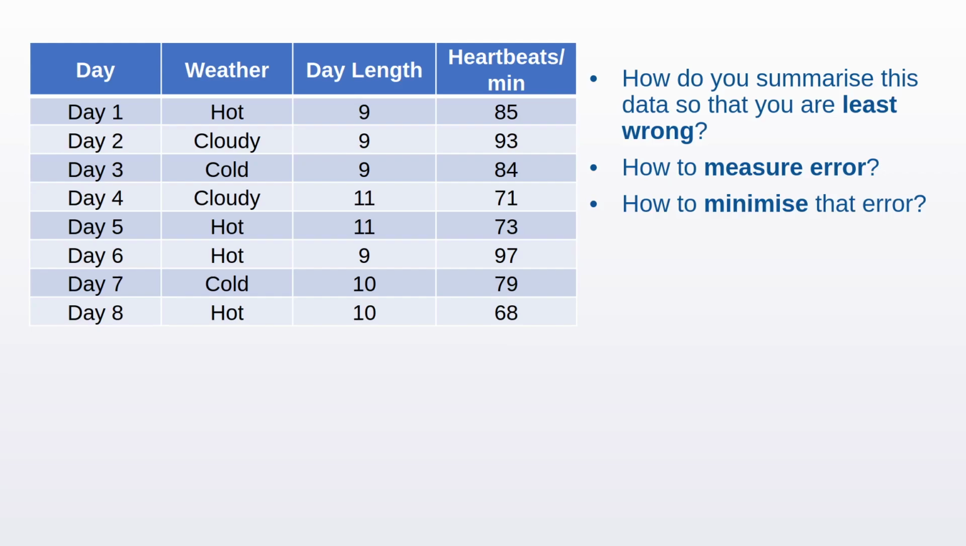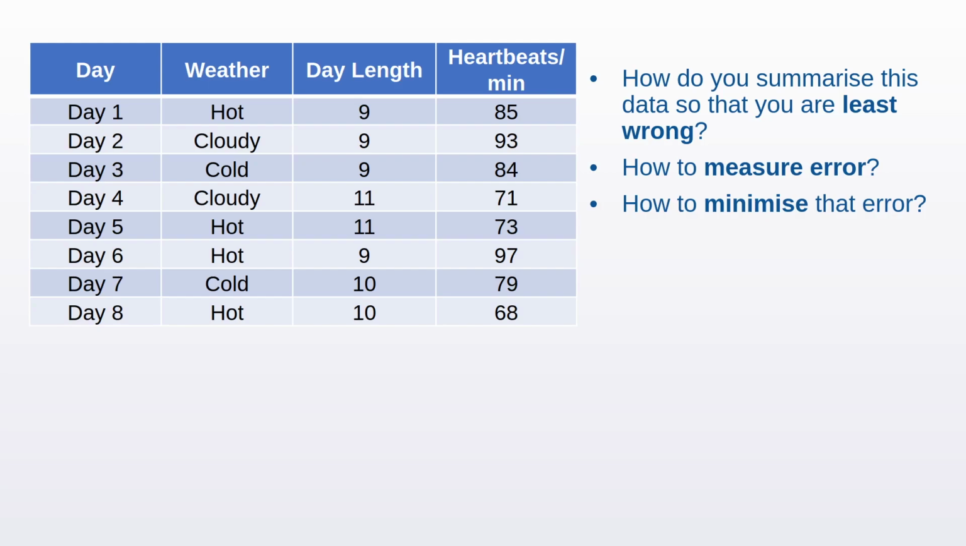So now your communication problem translates into this statistical problem. How do you summarize this data so that you are least wrong? How do you measure the error? And how do you minimize that error? So you see, summary statistics is all about communicating effectively.